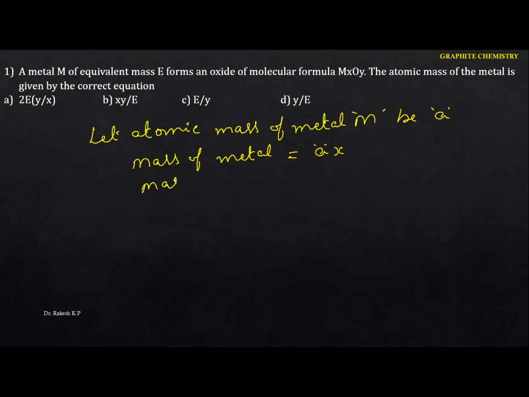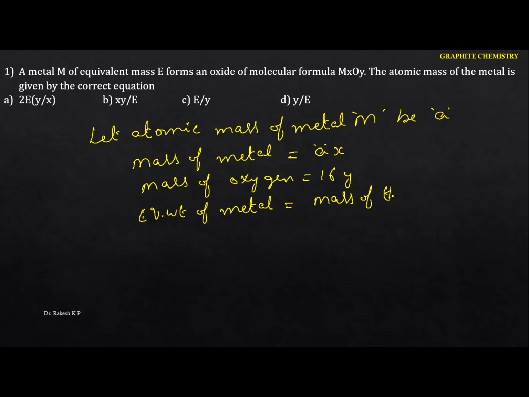Similarly, the mass of oxygen is 16 into y, because we know that 16 is the atomic mass of oxygen. And y may be any number here. Now we know the equation for equivalent weight of a metal. The equivalent weight of the metal is equal to the mass of the metal divided by the mass of the oxygen into the equivalent weight of oxygen. We know the equivalent weight of oxygen is 8.